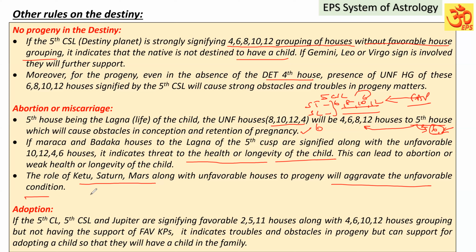Ketu is an abortive planet strongly. So if these unfavorable houses are signified by these planets also, it can lead to miscarriage or abortion. I think you're able to understand.